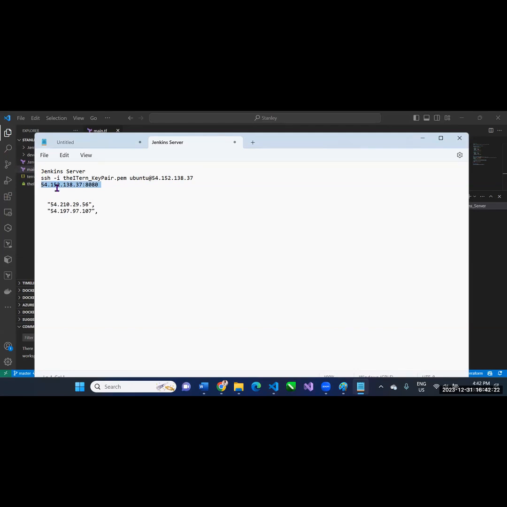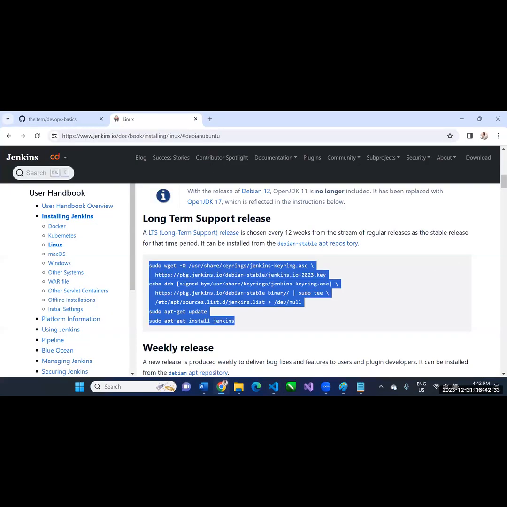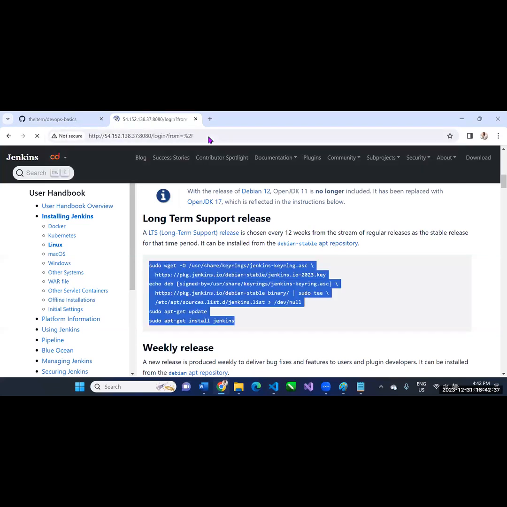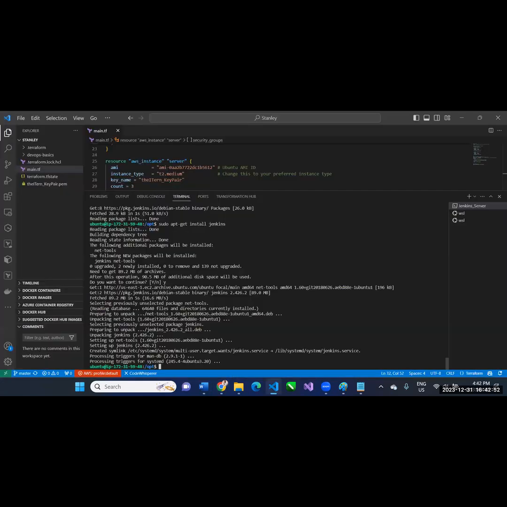So that is the Jenkins dashboard. I come back here and I see that Jenkins is now installed. So I go to my browser and I go to that server through port 8080 and it brings me to the Jenkins dashboard so I can begin to use it. All right, and it tells me enter your password. I say I don't have a password now, but it says don't worry, I've saved the password for you. Yeah, go on. So I copy that, Control C, go to my Jenkins server.